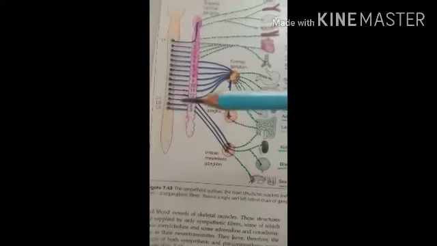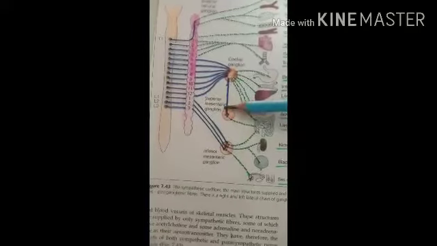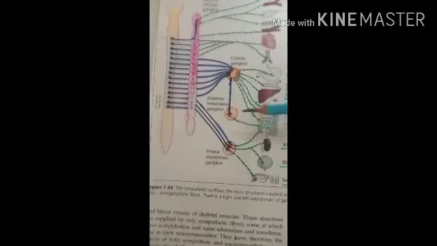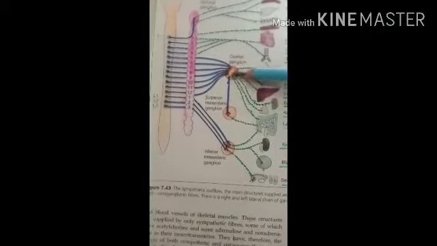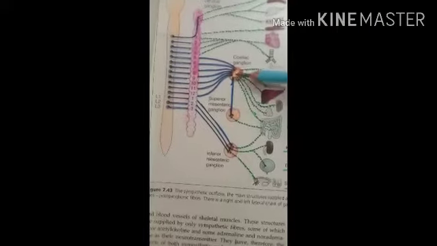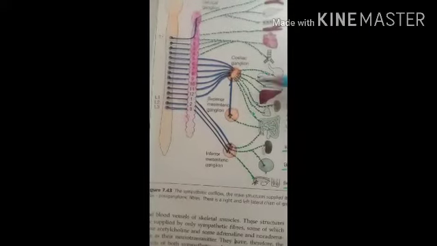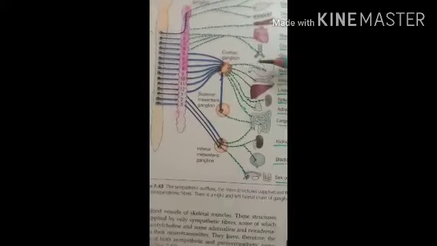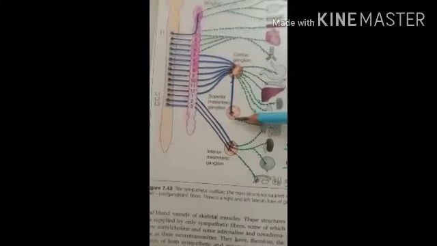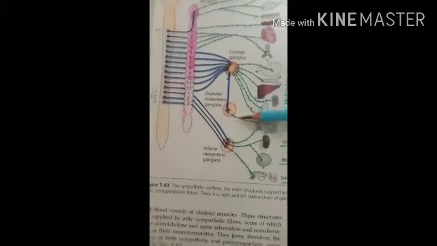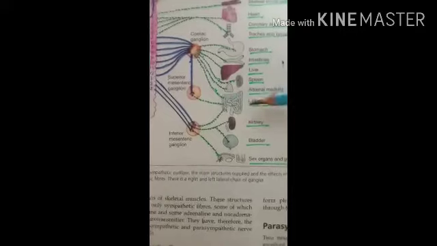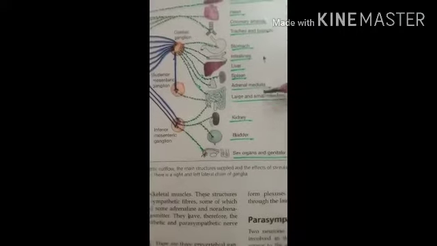Then the superior mesenteric ganglion. Here you can see the superior mesenteric ganglion, with nerve fibers coming out from the colic ganglion. The blue nerve fibers come out; some fibers supply the organ directly from the colic ganglion, but one nerve fiber goes into the superior mesenteric ganglion, which supplies the large intestine and the small intestine.